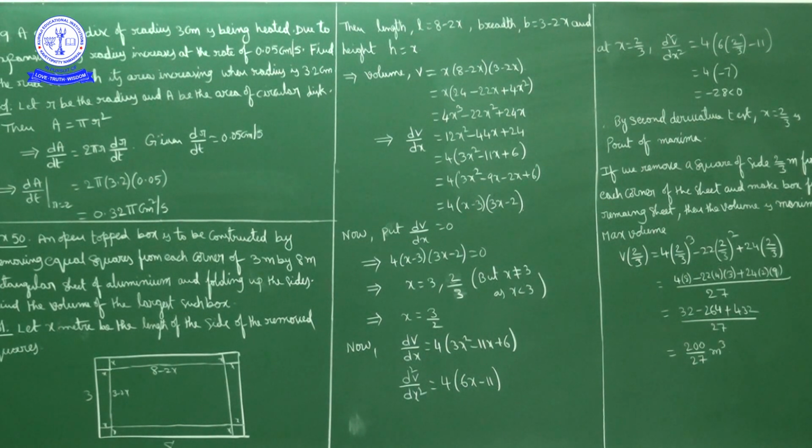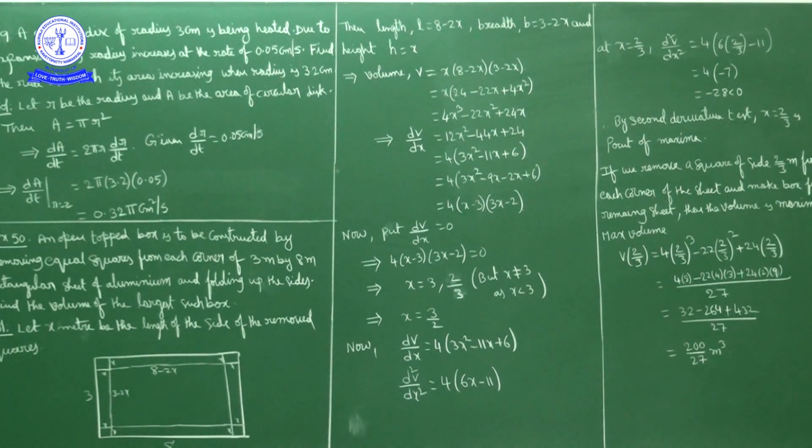Now here given a circular disc of radius 3 centimeter, r is equal to 3 given. The 3 centimeter disc is heated, and due to expansion its radius increases at the rate of 0.05 centimeter per second. So the change in radius dr by dt is equal to 0.05 centimeter per second. The question is to find the rate at which the area is increasing. We have to find dA by dt.